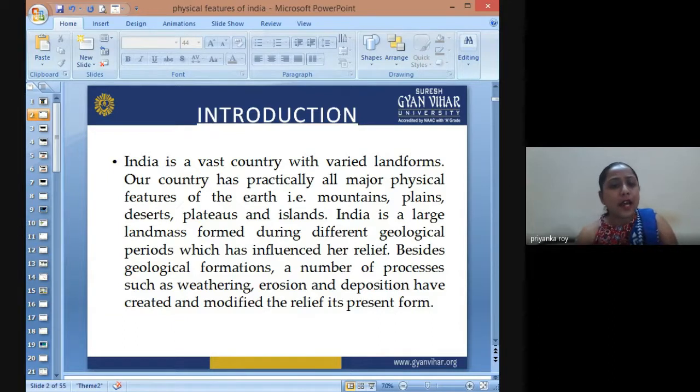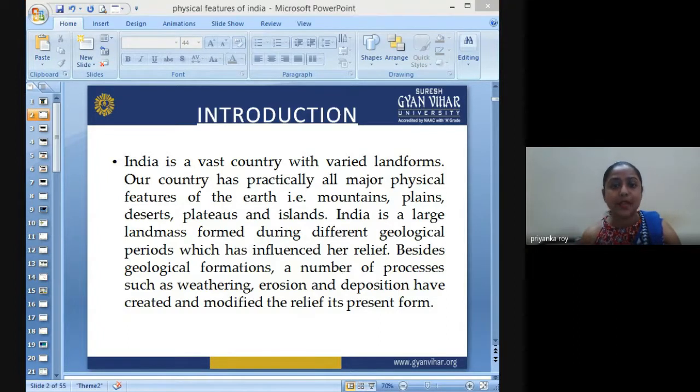So India is a large landmass formed during geological periods, which has an influence on its relief features, like for example the rising of the Himalayas. Besides the geological formation, a number of processes such as weathering, erosion and deposition have created and modified relief features. Okay, so we have learned various forms of weathering and erosional landforms that we have worldwide as well as in our country.